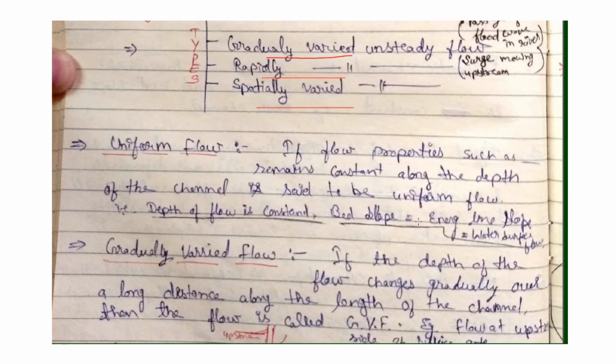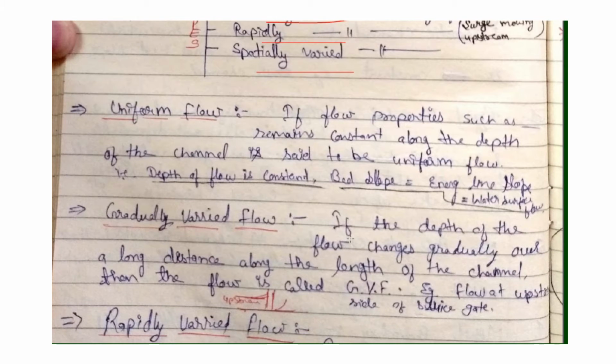Gradual varied flow: the depth of flow changes gradually over a long distance along the length of the channel. Suppose there is a sluice gate; on the upstream side of the sluice gate, there is gradual varied flow. The flow profile is increasing throughout the span.